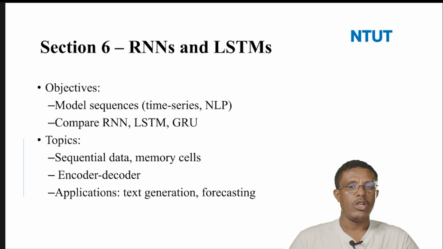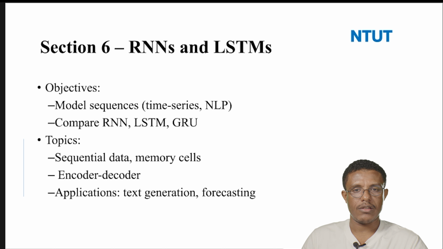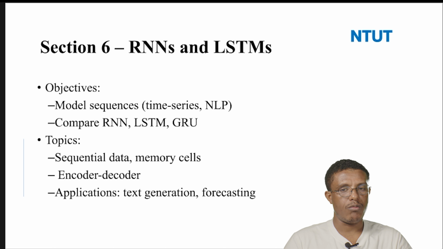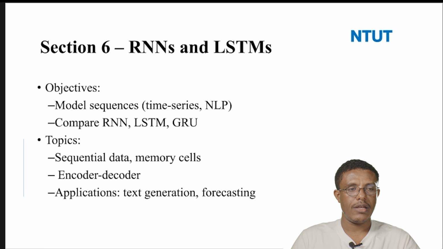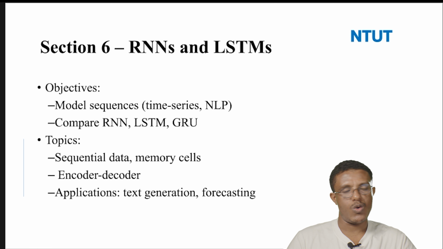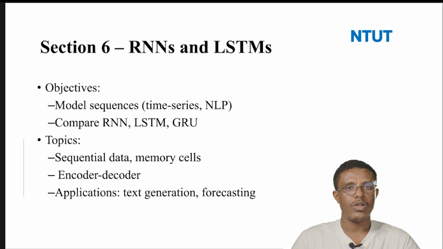How can you identify what type of model will fit your datasets? We'll see the difference between CNN and RNN. We compare RNN, LSTM, and GRU with an example of the RNN model. We see what sequential data is, and this type of RNN model uses memory in order to store information about the previous data.